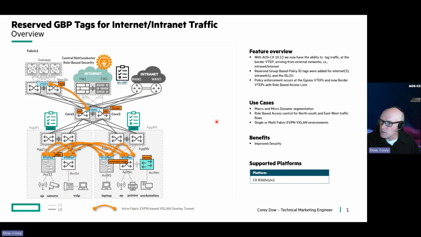The supported platforms are limited in this release, 10.13, to only the 8360 V1 and V2 that you see here. So the Core 1 and Core 2, which would be the border, would have to be 8360s in order to take advantage of this new feature enhancement.